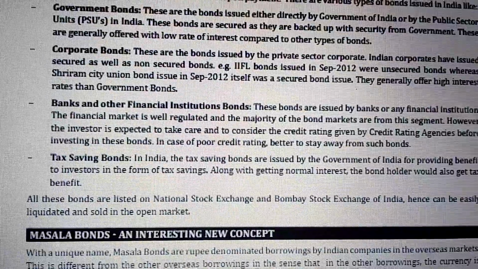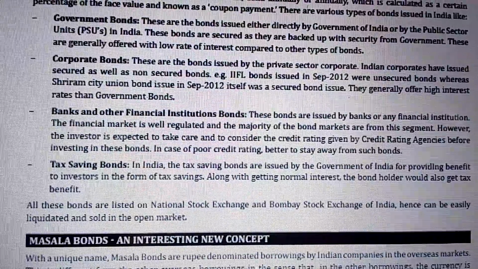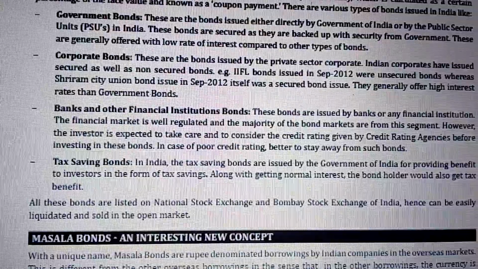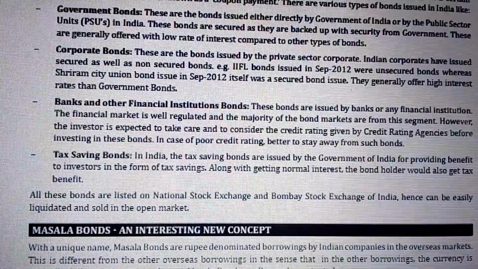Tax savings bonds in India. The tax savings bonds are issued by the government of India for providing a benefit to the investors in the form of tax savings, along with getting normal interest. The bondholder would also get a tax benefit. All these bonds are listed on the National Stock Exchange and the Bombay Stock Exchange of India, hence can be easily liquidated and sold in the open market.